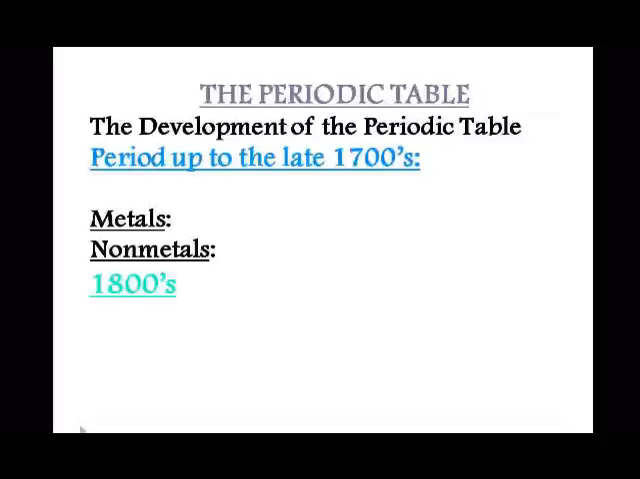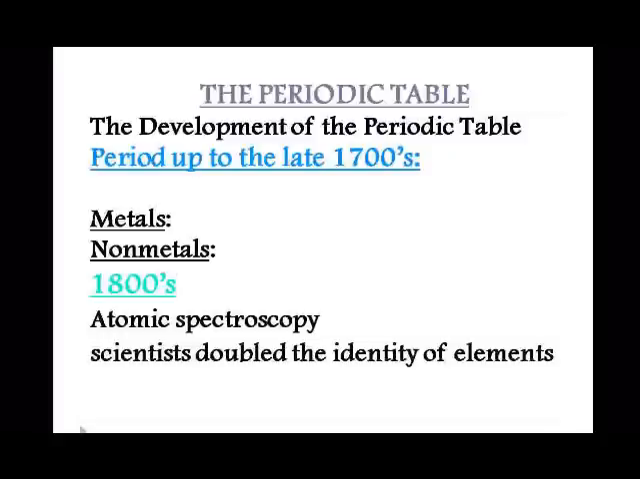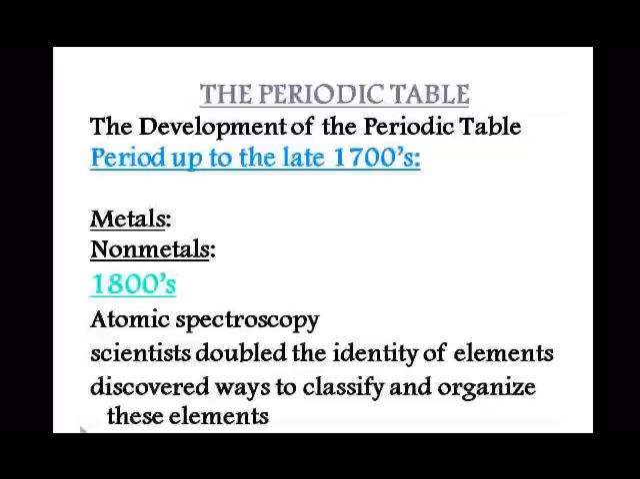In the 1800s, scientists began to work with atomic spectroscopy, and they were able to use it to identify elements by their unique line spectrum. In less than 100 years, scientists doubled the number of known elements. As the number of elements increased, scientists continually discovered new ways to classify and organize these elements.